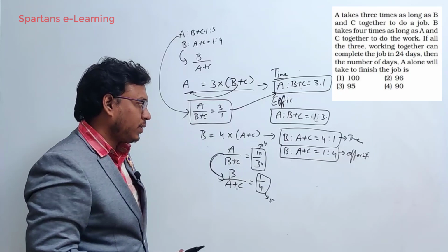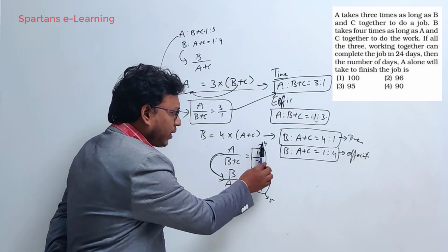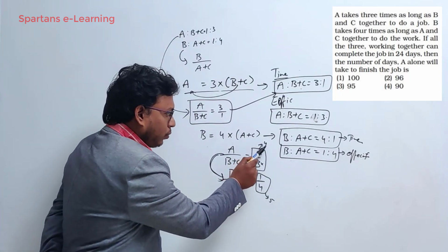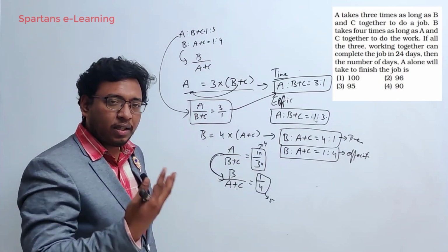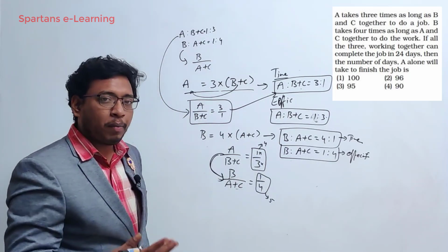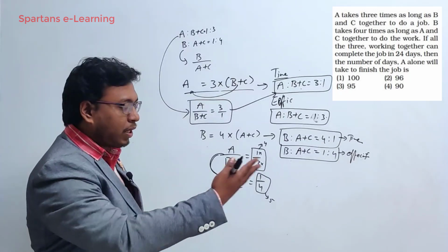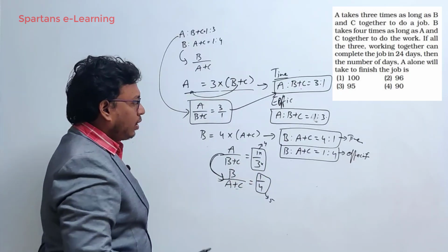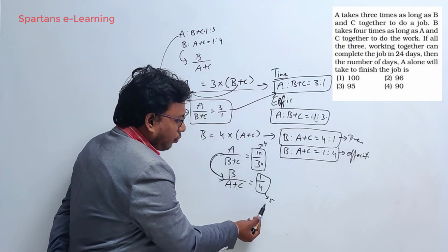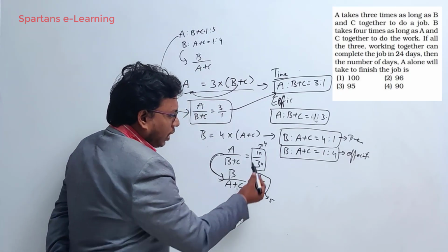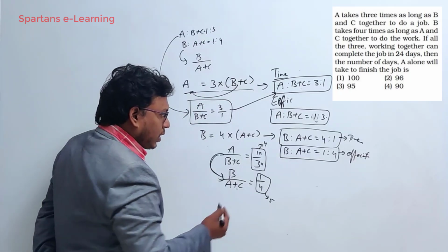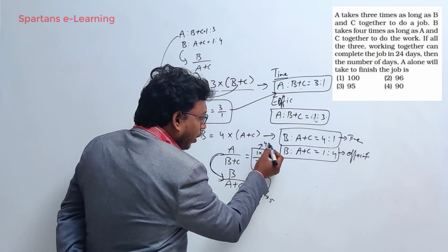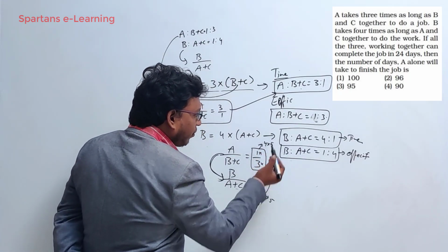So what I will do is, I will try to make them common. I will try to make 4 and 5 common. How can I make 4 and 5 common? Just make them common by multiplying and making them equal to their LCM, right? What is the LCM of 4 and 5? 20, okay? So try to make this 4 as 20. How can you make 4 as 20? Multiply by 5.